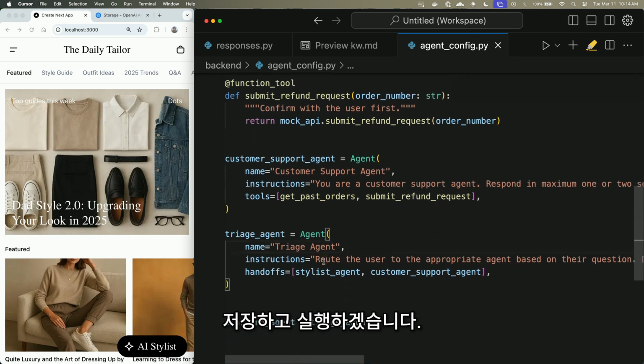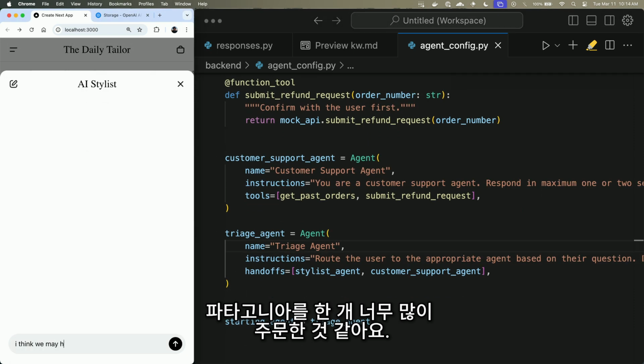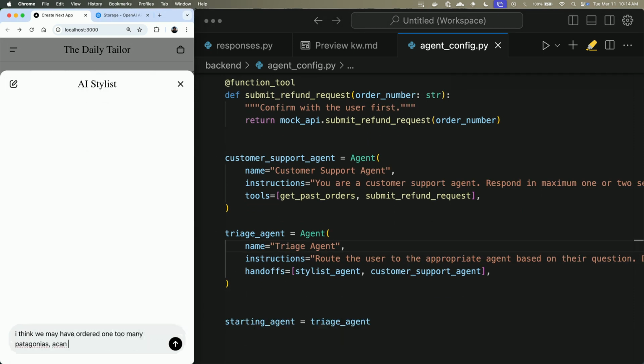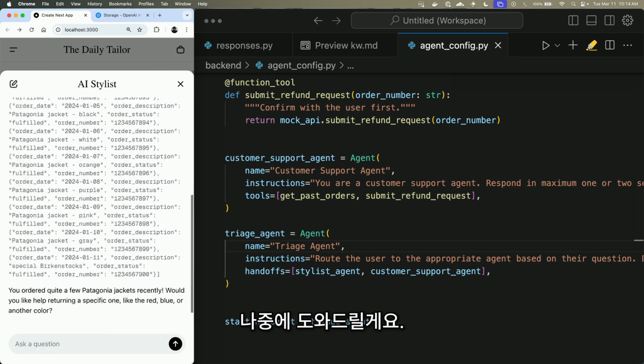So I'm gonna save and do, I think we may have ordered one too many Patagonias. Can you help me return? I don't understand. I know, I'm so sorry. I can get you one later.